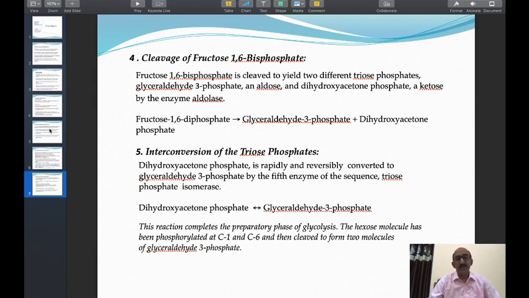In the second phase of glycolysis, which is called the payoff phase, there is entry of two molecules of glyceraldehyde 3-phosphate. That is, the substrate for the second phase is the glyceraldehyde 3-phosphate molecule. With the help of the various enzymes of the second phase, there is conversion of the glyceraldehyde 3-phosphate into pyruvate. This is about the first phase of glycolysis.